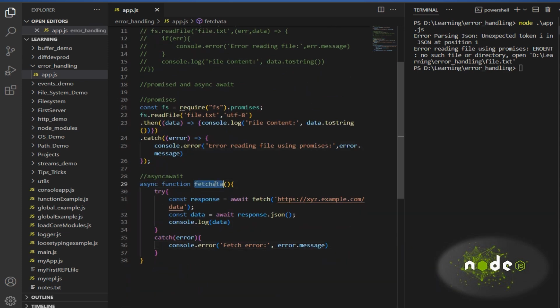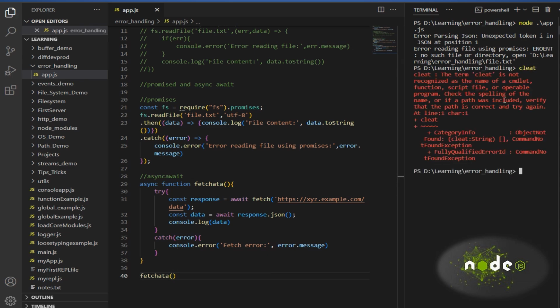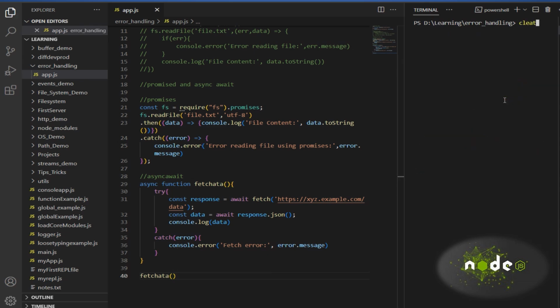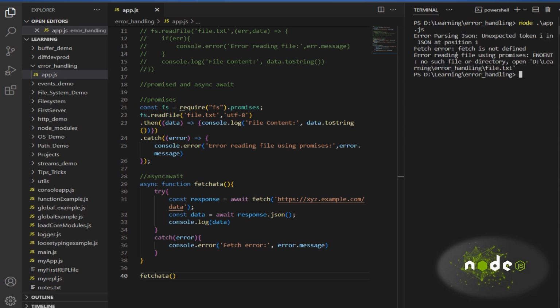Then I'll call this function here. So let's see how it is behaving. Yeah, fetch is not defined. Intentionally I did not declare anything, that is what is giving fetch is not defined, to trigger the error.